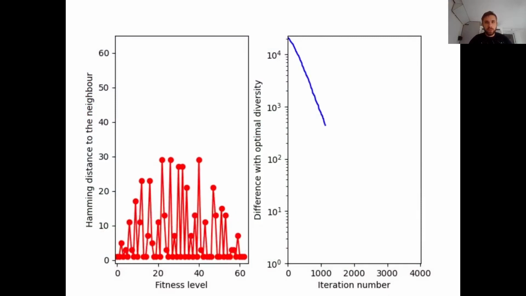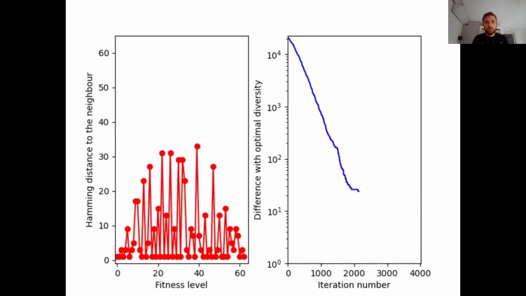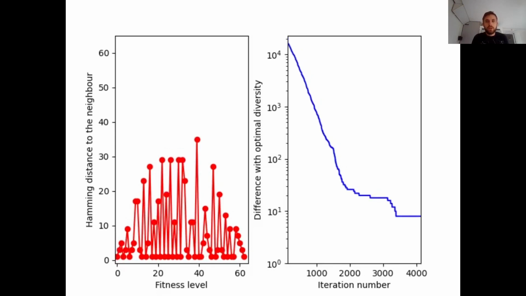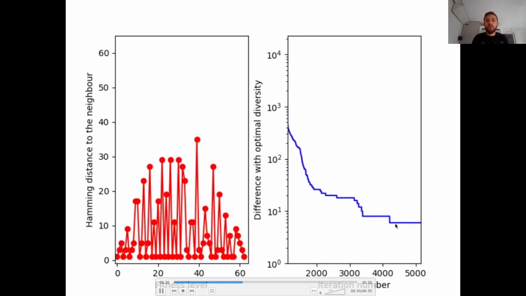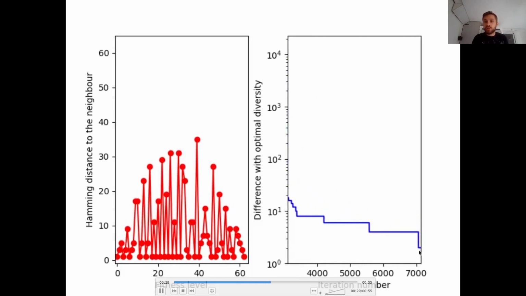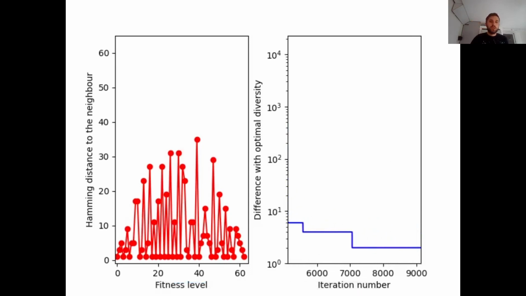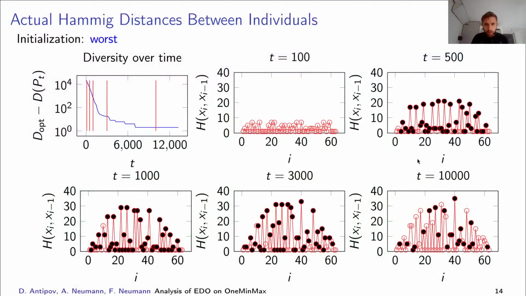So we see that first the diversity grows really fast, and then we reach the second best diversity, which is 2 here, and the changes still happen quite a lot. Note that this video is much slower than the previous one, but we still find the optimal diversity quite fast.